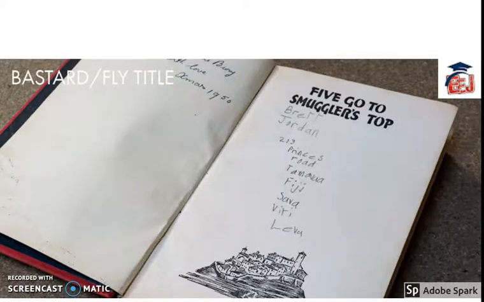Fly title or bastard title. The page which carries just the title of the book, usually preceding the title page, is known as bastard title. The bastard title is also known as mock title or fly title.